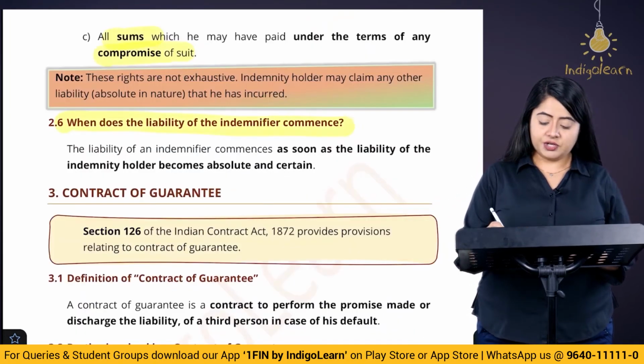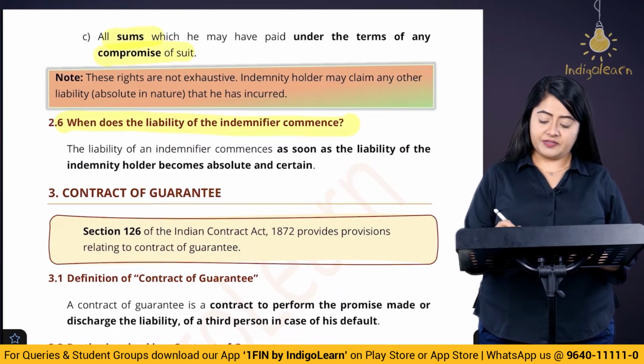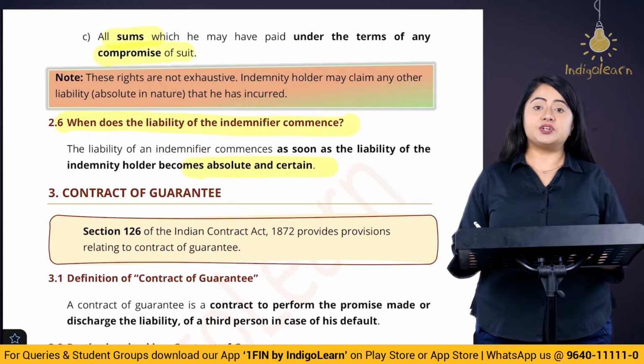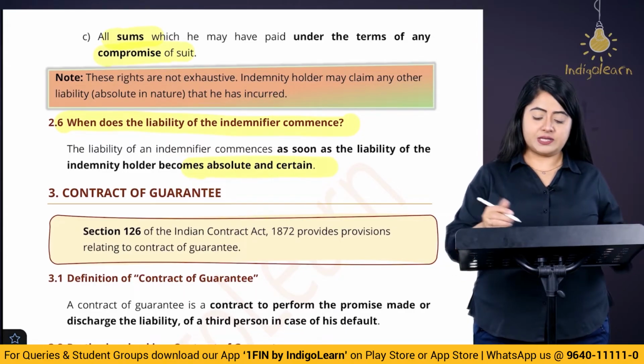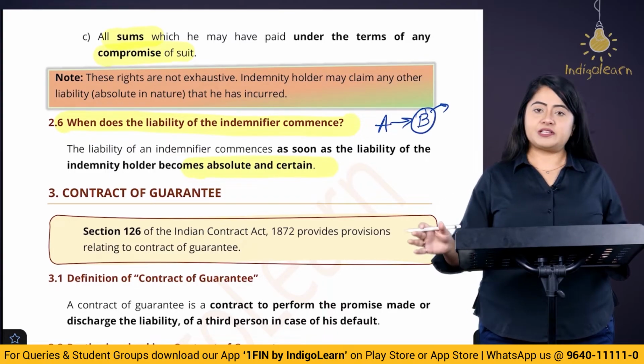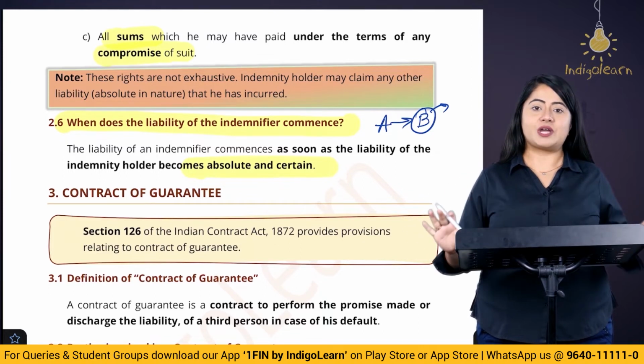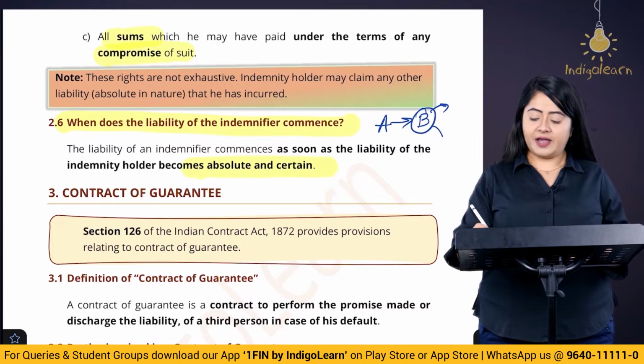Now when does the liability of the indemnifier commence? The answer to this is when the amount becomes absolute and certain. At that time, the indemnifier's liability commences. What does this mean? Let's say we have A and we have B. Now A has told B, go and file a suit. Whatever expenses you are going to incur, I am going to repay that. Let's say this is the contract of indemnity. Now B files the case.